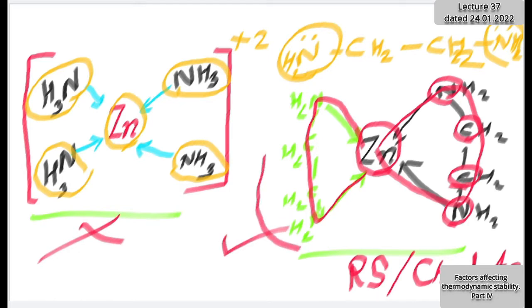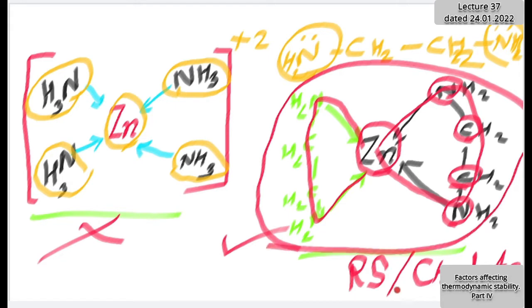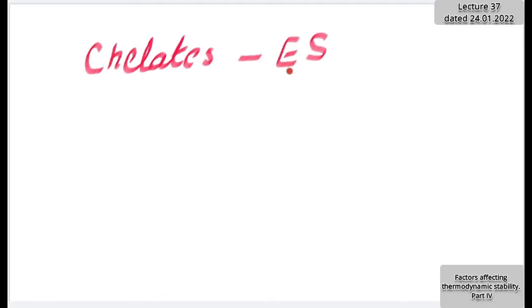Such ring structure compounds are called chelates, and the process of bonding by means of these ligands which can form the ring structure is called chelation. Is that concept clear? Yes, sir. Yes. I said the chelates are extra stable. Chelates are extra stable.